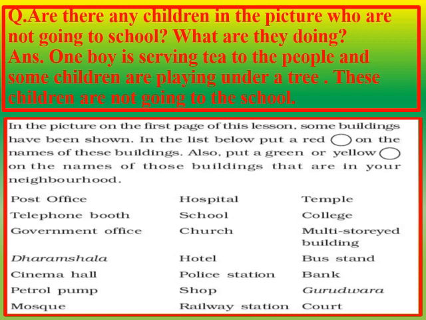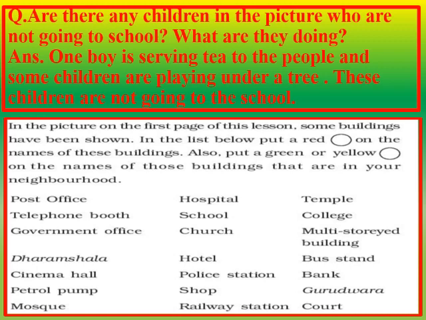The question is, in the picture on the first page of this lesson, some buildings have been shown. In the list below, put a red circle on the names of these buildings. Also, put a green or yellow color circle on the names of those buildings that are in your neighborhood.